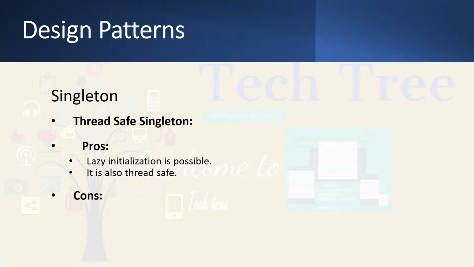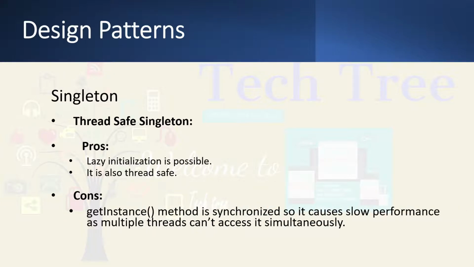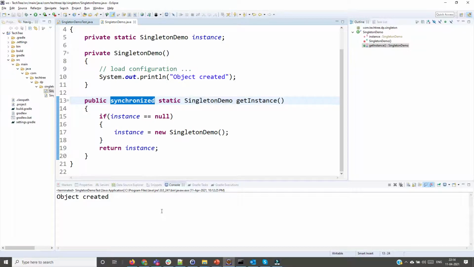Here it is thread safe and lazy initialization is possible, but the problem is the getInstance method is synchronized. So it causes slow performance as multiple threads cannot access this method simultaneously. Definitely there will be a performance problem because this method is synchronized. All the threads will be blocked here at line number 13.